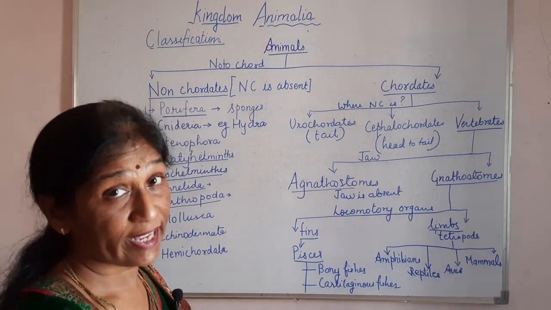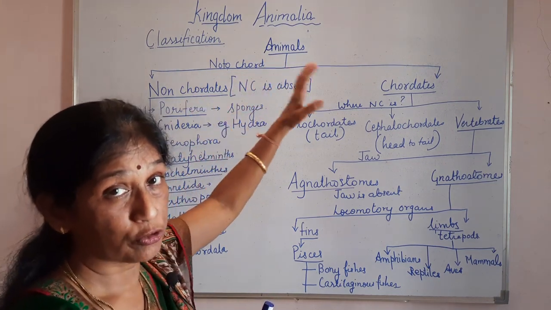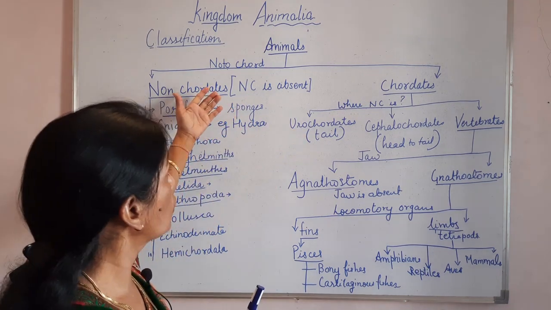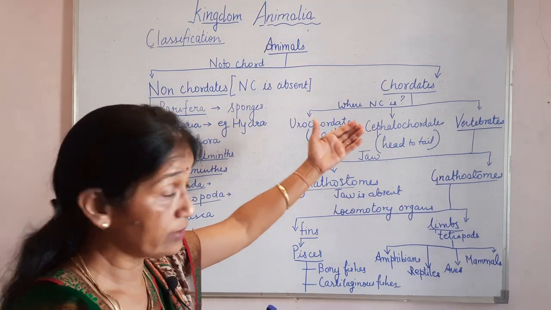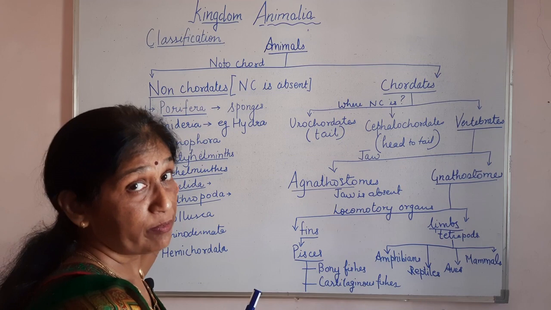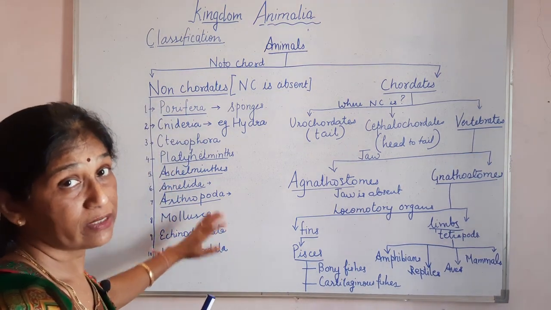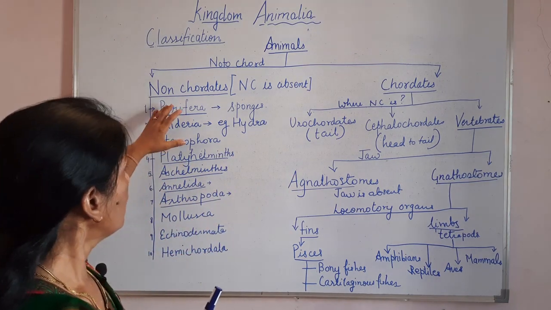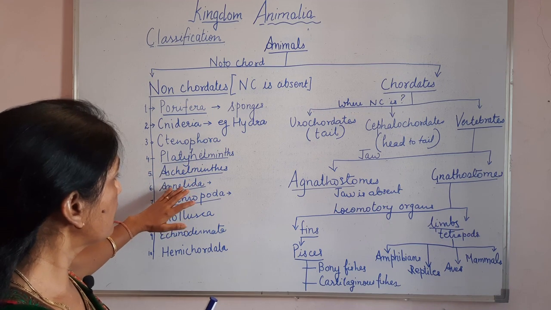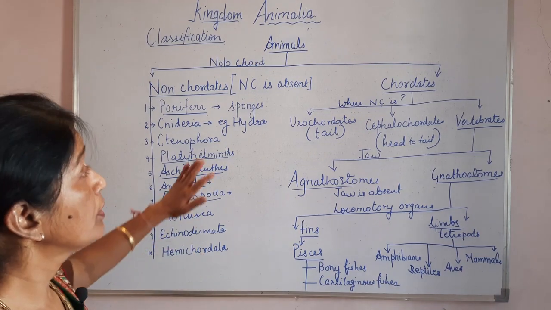Let's quickly recap it. First we classified animals into two broad groups on the basis of whether the notochord is present in their body or not. If it is absent, they are non-chordates, and if it is present, they are chordates. These non-chordates are further classified into nine phyla. Hemichordates we are including here, but actually it's a link between the two. So they are Porifera, Cnidaria, Ctenophora, Platyhelminthes, Aschelminthes, Annelida, Arthropoda, Mollusca, Echinodermata, and Hemichordata.